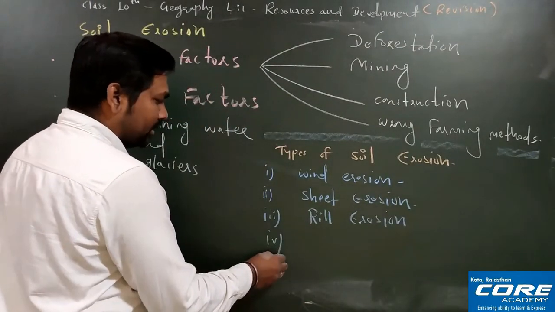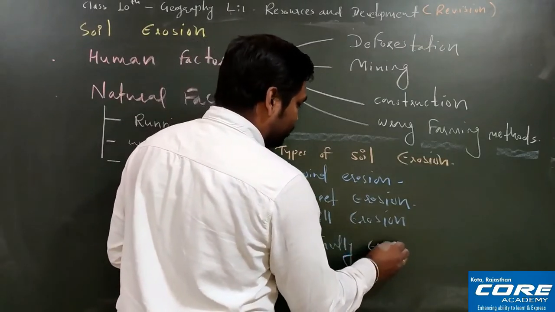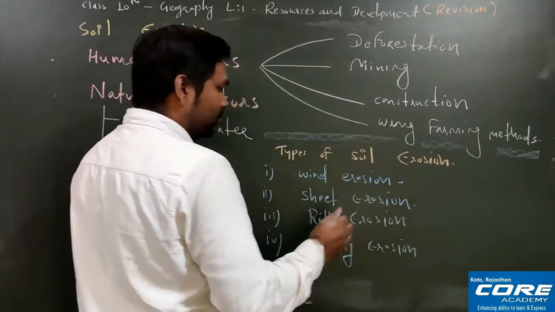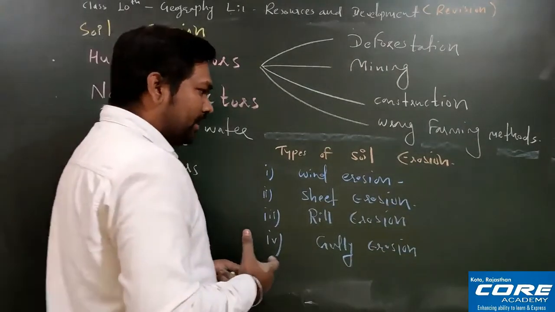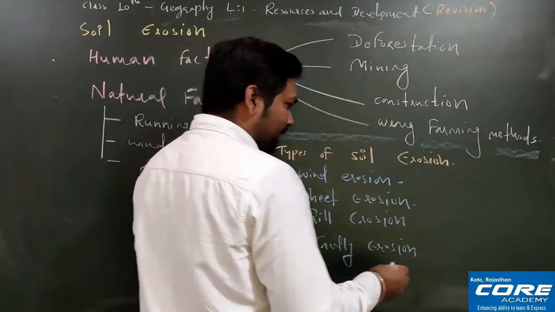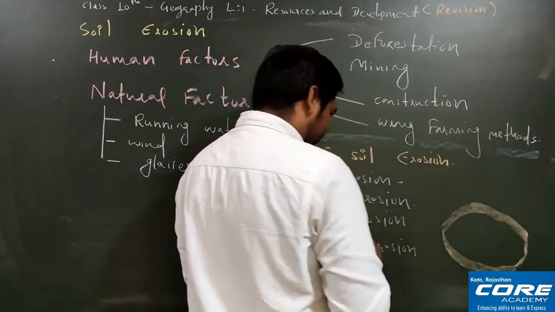Then the next one is known as gully erosion. Gully erosion is basically the removal of soil in a particular channel. Suppose this is your agricultural land.